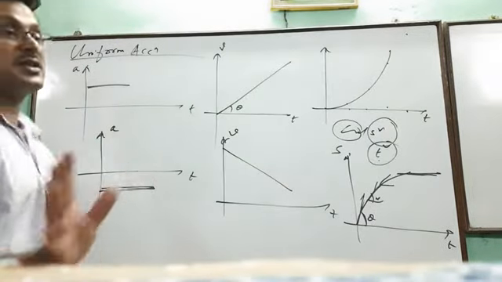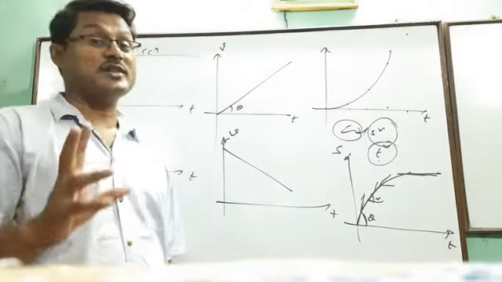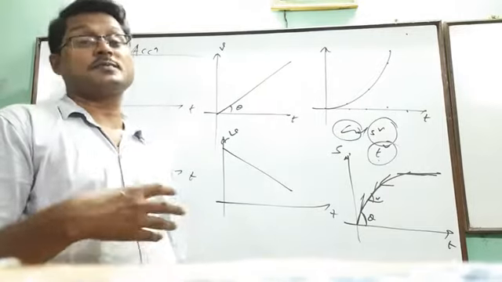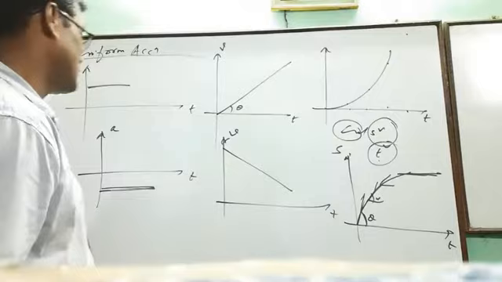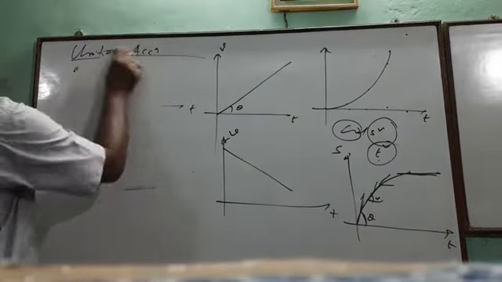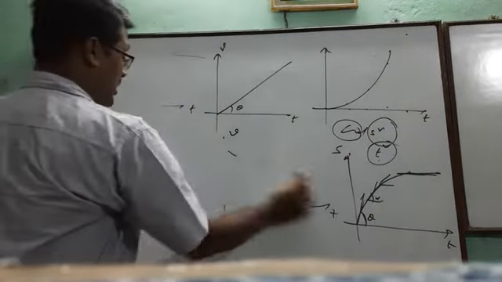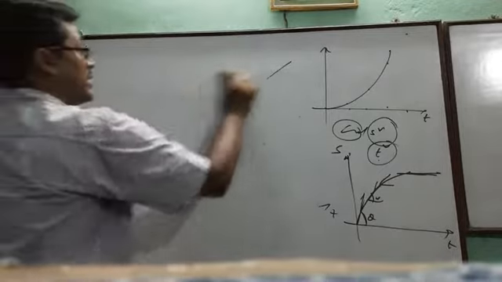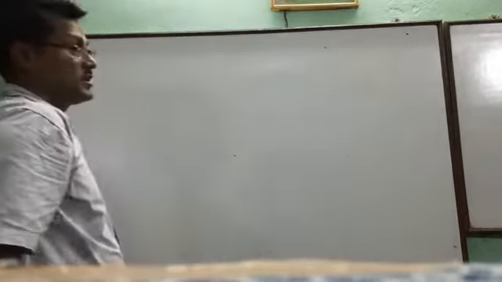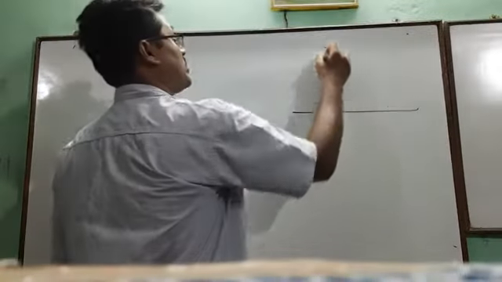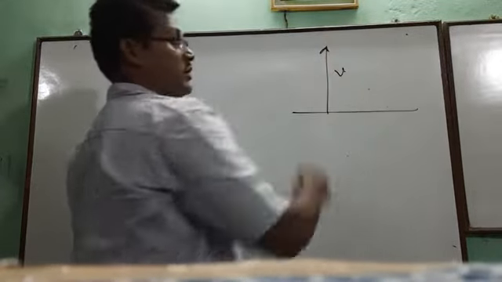Now these are the basic graphs, and on the basis of these we can explain all other velocities and motions also. Just consider a body is projected vertically upwards, then what will be the V versus T graph? Projected vertically upwards with velocity u. What will be?